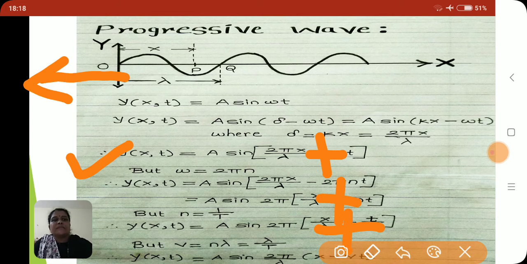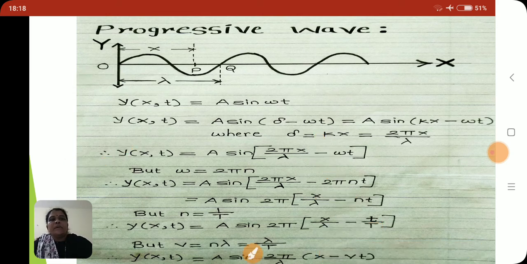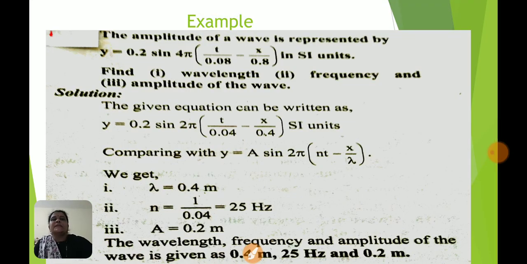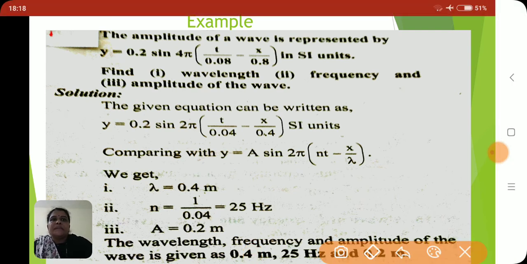These are the different forms when progressive waves travel along the positive direction and negative direction of the x-axis. On the basis of that, we have to solve one example. The amplitude of a wave is represented by y is equal to 0.2 sin 4 pi (t upon 0.08 minus x upon 0.8) in SI units. Find wavelength, frequency and amplitude. Here you are given this equation; compare it with y is equal to a sin 2 pi (n t minus x upon lambda).